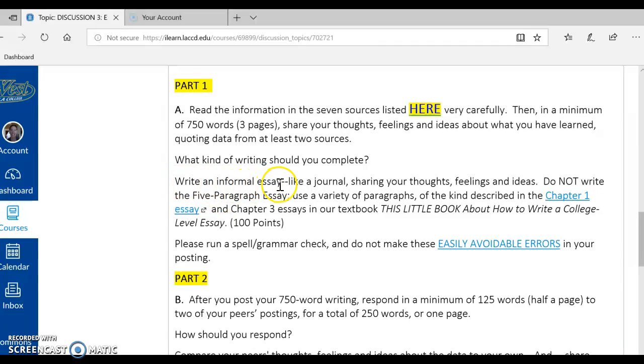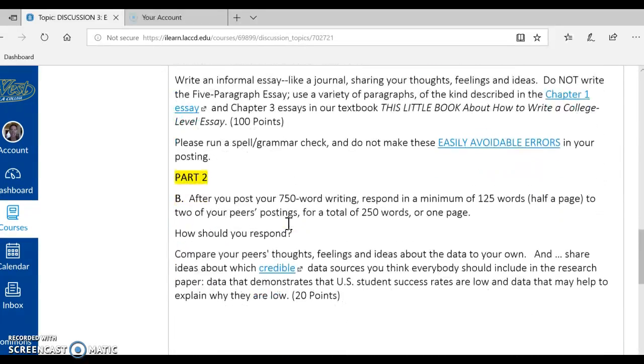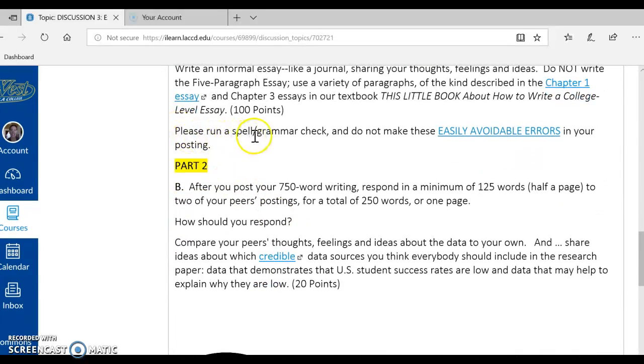Write an informal essay, like a journal, sharing your thoughts, feelings, and ideas. Do not write the 5-paragraph essay. Use a variety of paragraphs of the kind described in the Chapter 1 essay and Chapter 3 essays in our textbook, This Little Book About How to Write a College-Level Essay. And please run a spell and grammar check and do not make these easily avoidable errors in your posting.